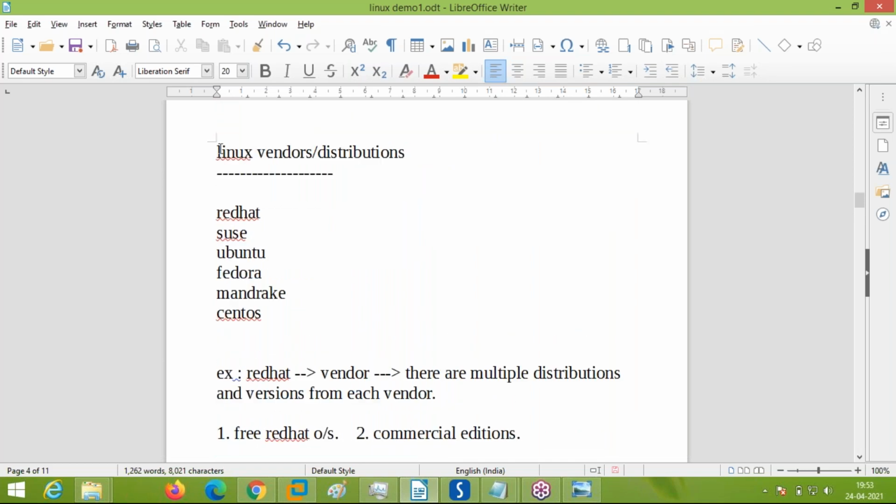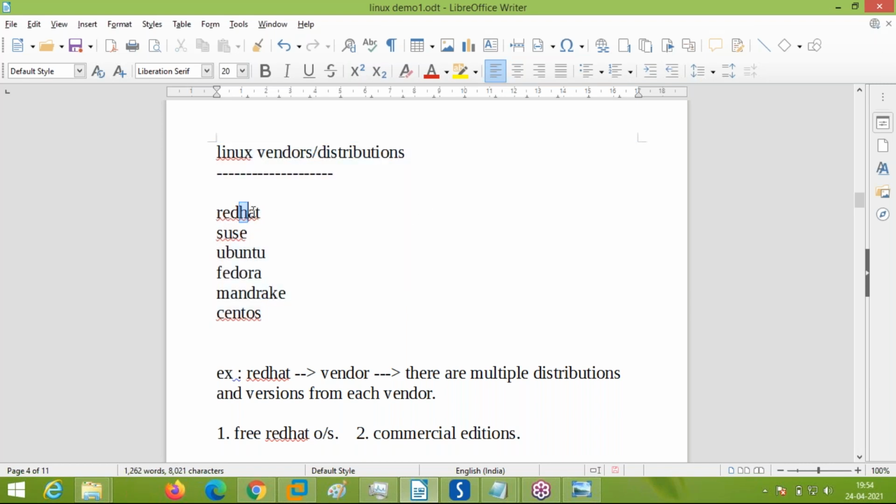Now we will see what the Linux distributors and vendors are. Like we have seen, the Unix operating system came into existence, and its Unix flavors were created by other multinationals. Linux also has different flavors and distributions, from different vendors. The original Linux operating system created way back in 1994 or 95 was taken by Red Hat.